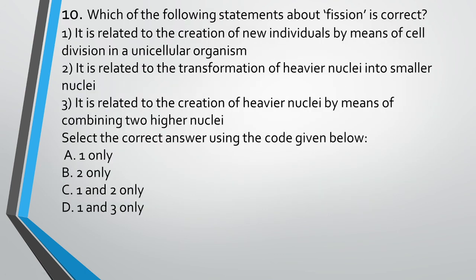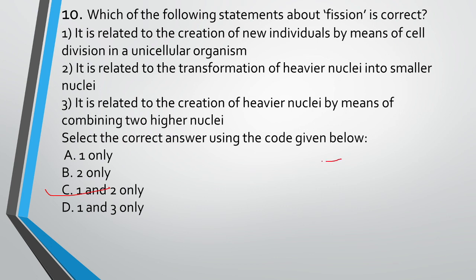Now our last question is question number 10. Which one of the following statements about fission is correct? 1. It is related to the creation of a new individual by means of cell division in a unicellular organism. 2. It is related to the transformation of heavier nuclei to smaller nuclei. 3. It is related to creation of heavier nuclei by means of combining two lighter nuclei. Select the correct answer using the code given below. Option A is 1 only, option B is 2 only, option C is 1 and 2 only, and option D is 1 and 3 only. So the correct option is option C.